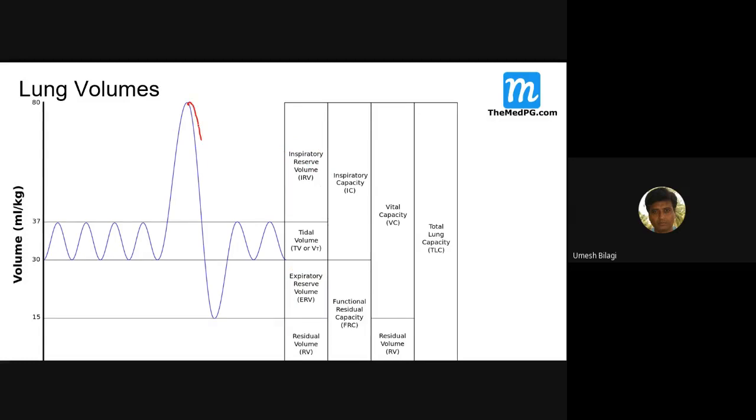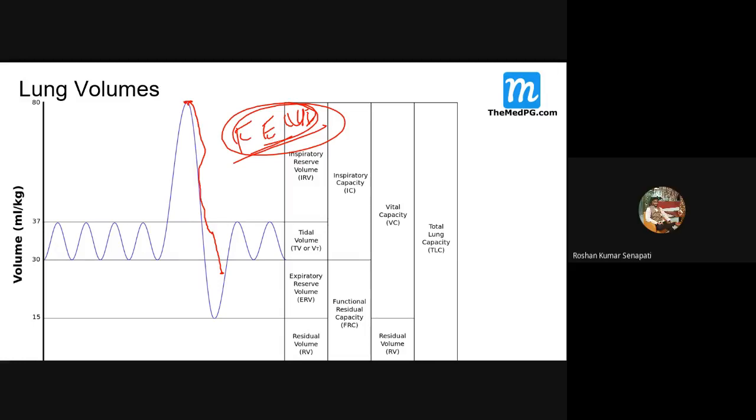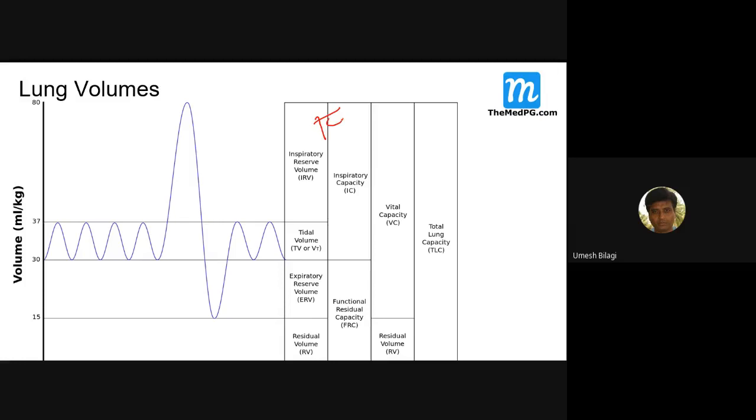There is something called FEV1. That starts from here: in the first second, how much air the patient can forcibly expire. First second of expiration. That is FEV1, forced expiratory volume in the first second. It is very important.